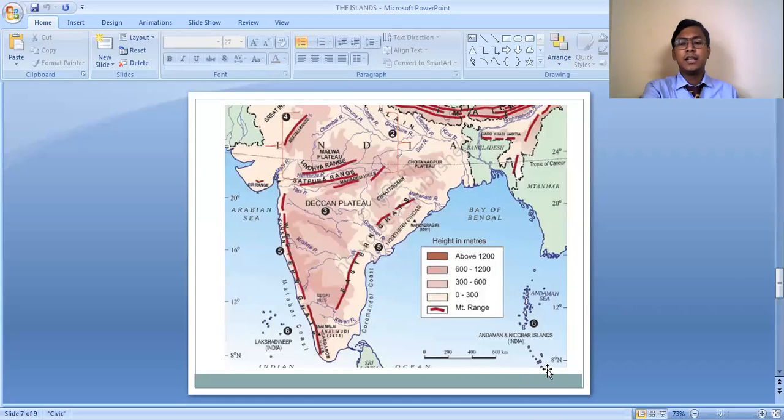The latitudinal location is 6 degrees 4 minutes north, so it lies very close to the equator. It is much greater in size than the Lakshadweep Island group, and around 572 small islands together form it. So this is what we have covered about the island groups of our country.